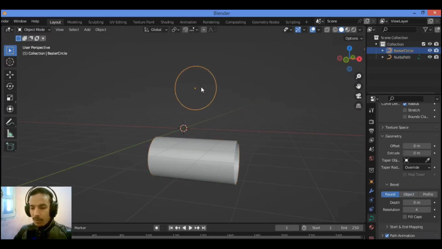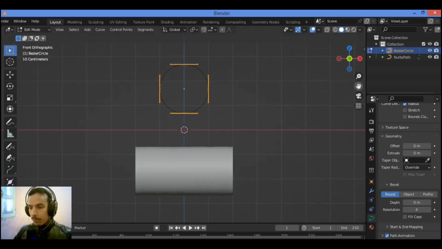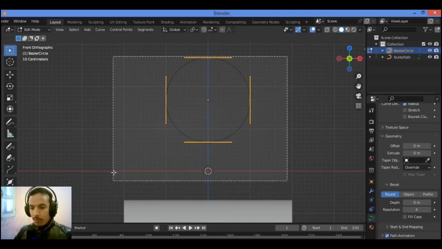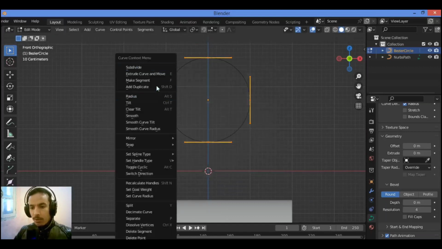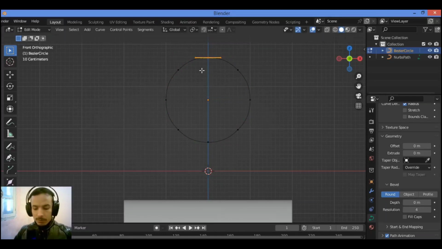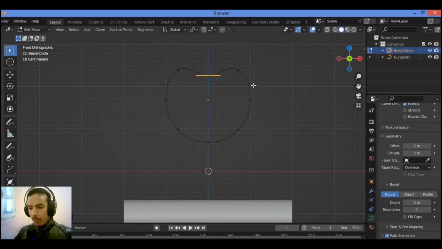Let's select this Bezier circle as shown here, tap into edit mode, hit 1 for the front view, and zoom in just a tiny bit. I want to select it like this, then click the right mouse button and subdivide it, just a tiny bit. I think it's not bad. I want to play around, grab it on the axis, and try some values like this in order to create the shape of the hair.